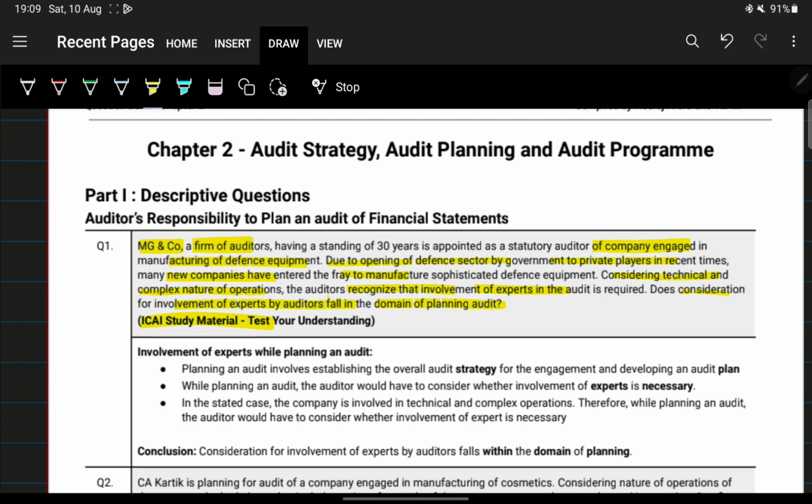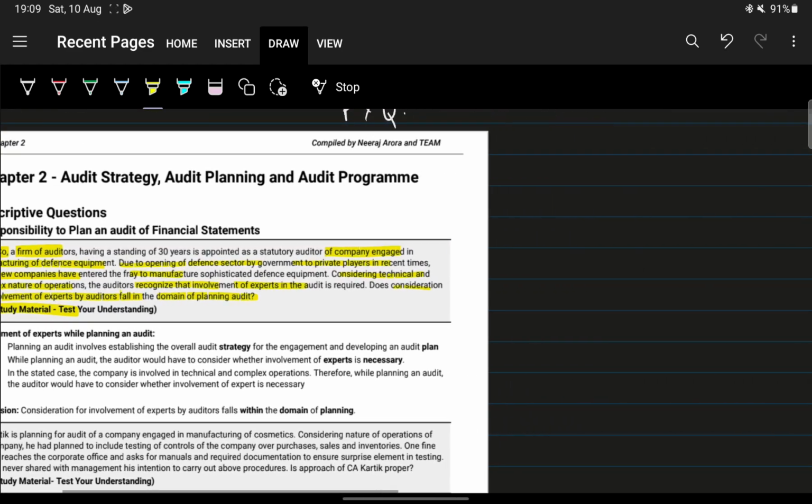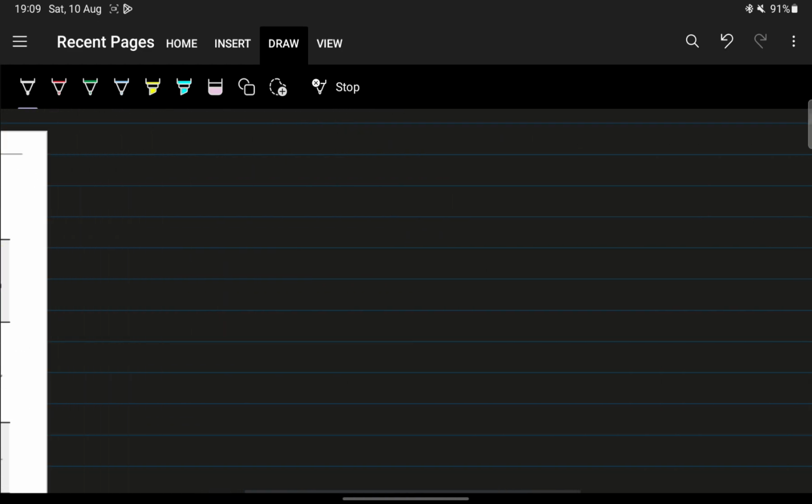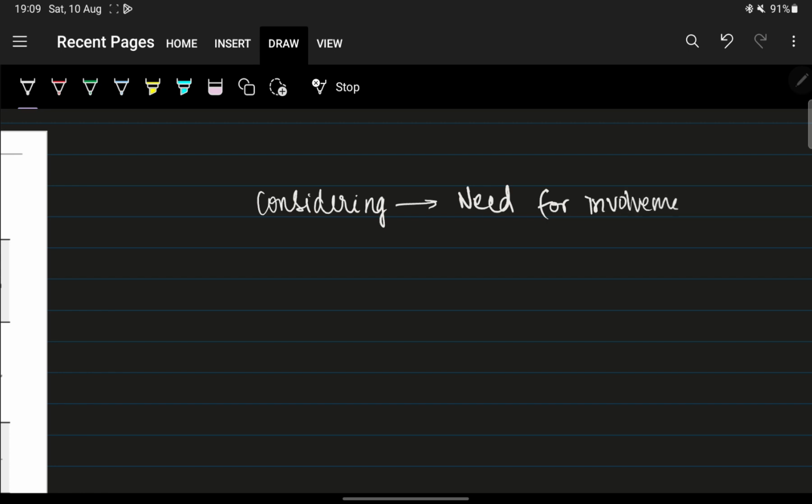Here they're asking whether considering the need for involvement of experts falls under audit planning, or under the responsibility of the auditor to put in the audit plan.